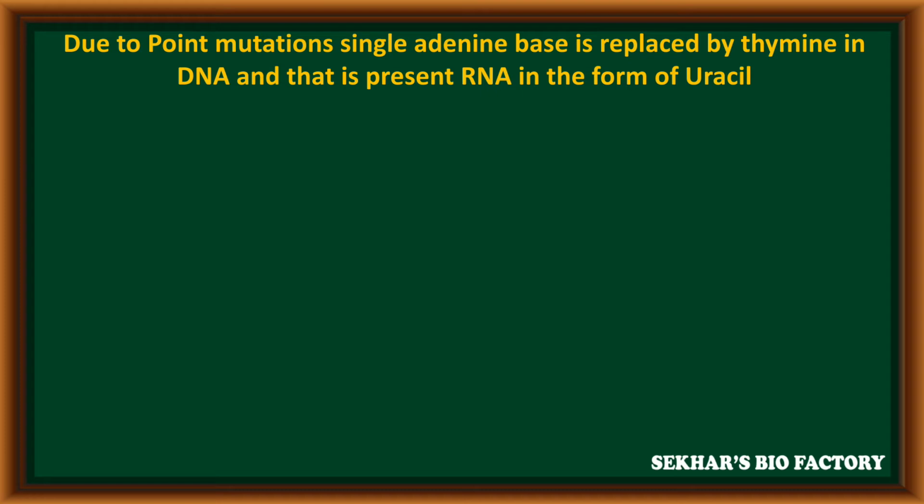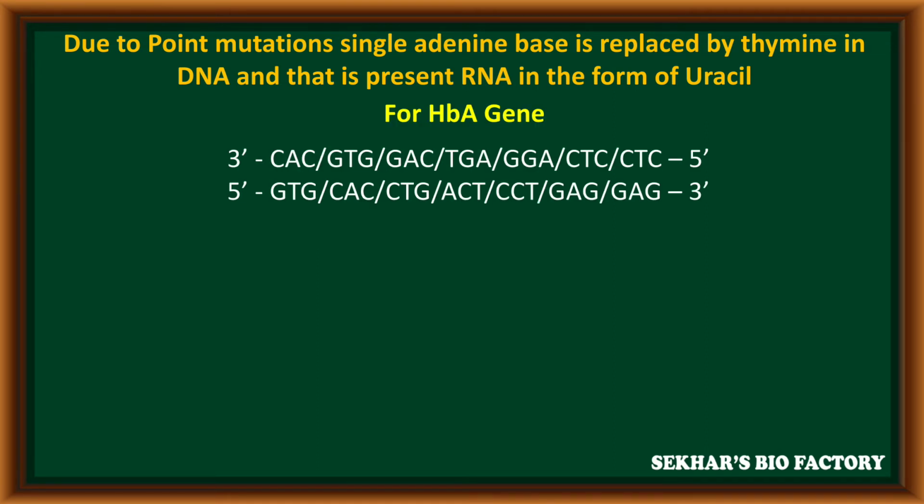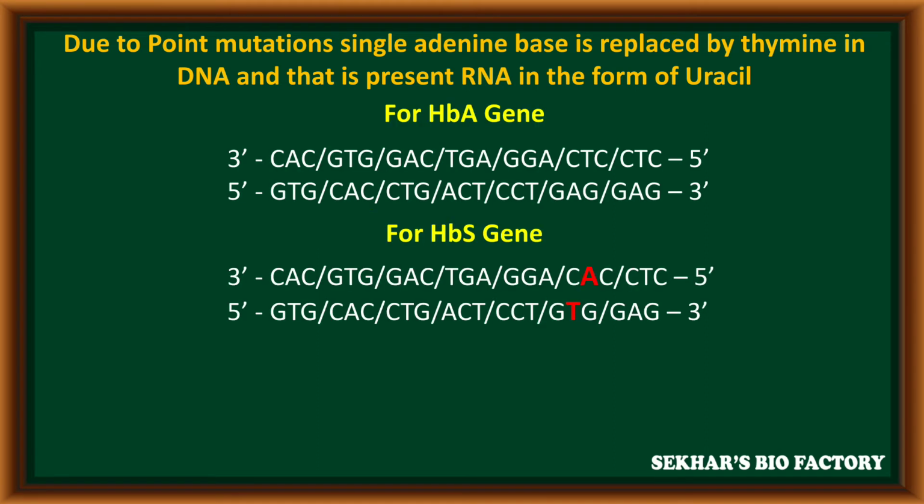Due to a point mutation, a single adenine base is replaced by thymine in DNA, and in RNA this is present in the form of uracil. In the HBA gene sequence, just at the sixth genetic code region, the adenine in the 5' to 3' strand is replaced by thymine, and in the complementary strand from 3' to 5', it becomes adenine.